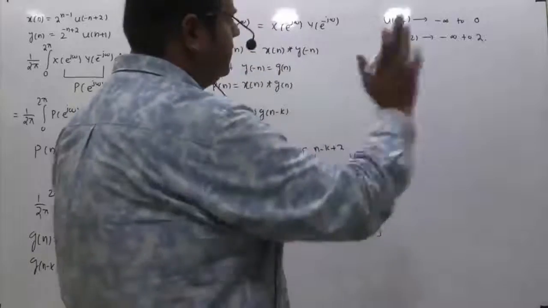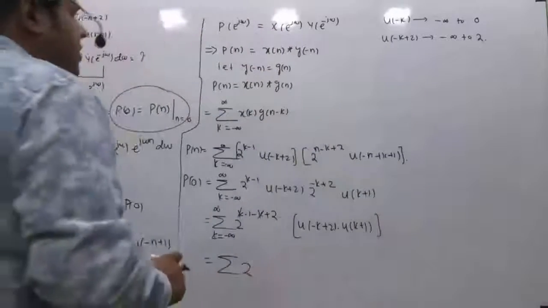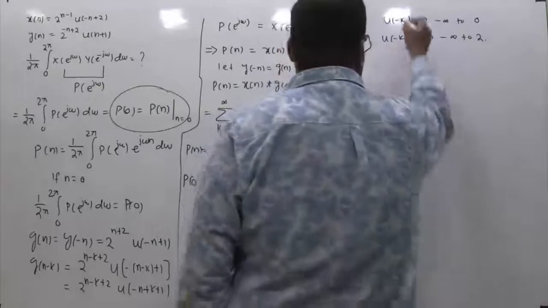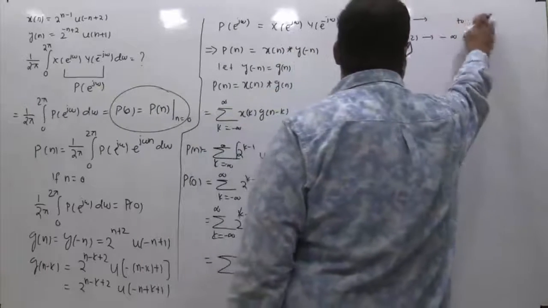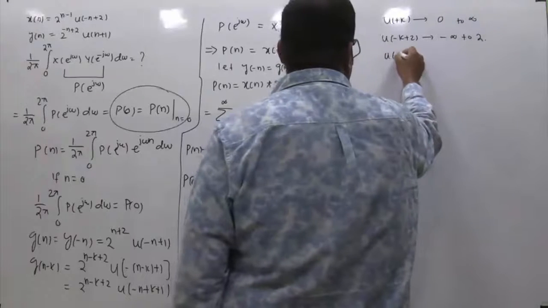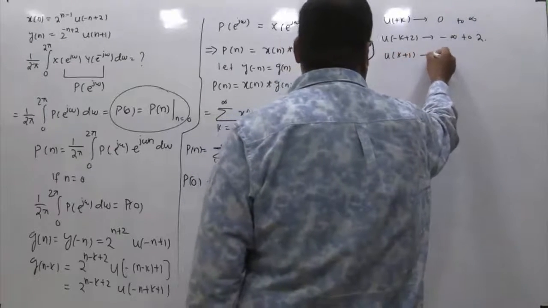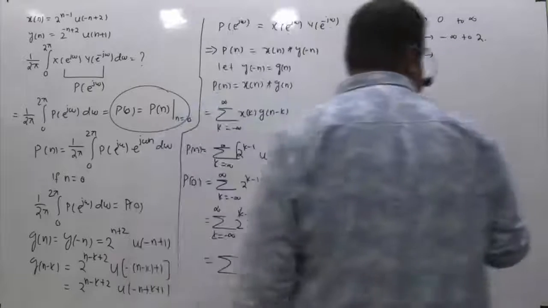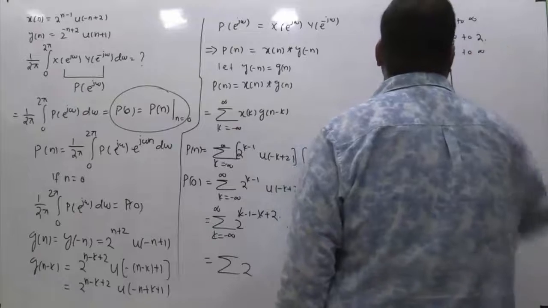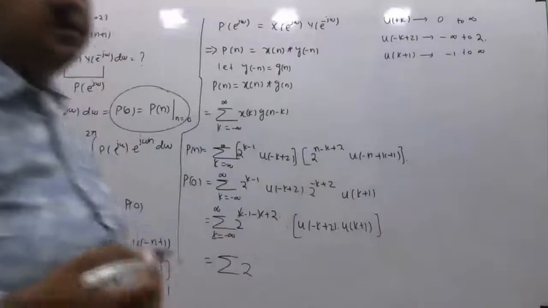So u of minus k plus 2 means it will exist from minus infinity to 2. Similarly, u of k exists from 0 to infinity. Then the range of k for which u of k plus 1 exists will be from minus 1 till infinity.